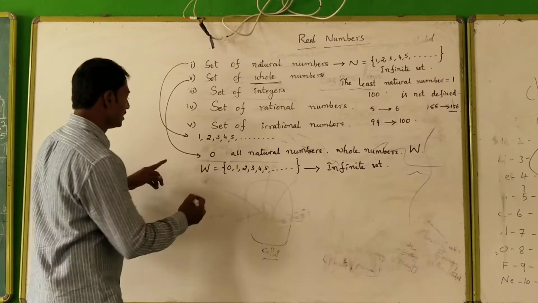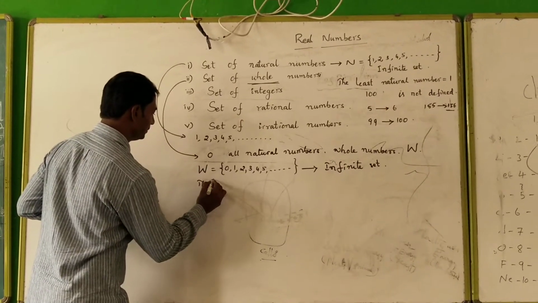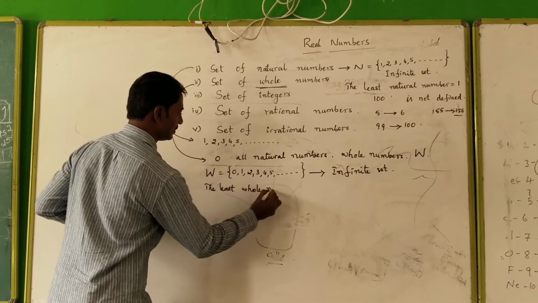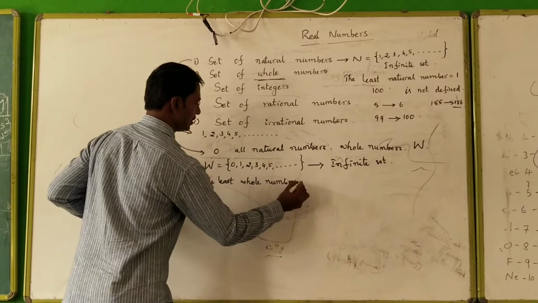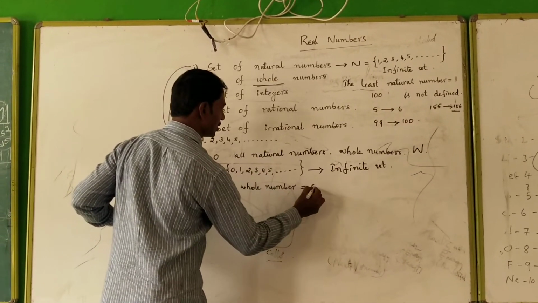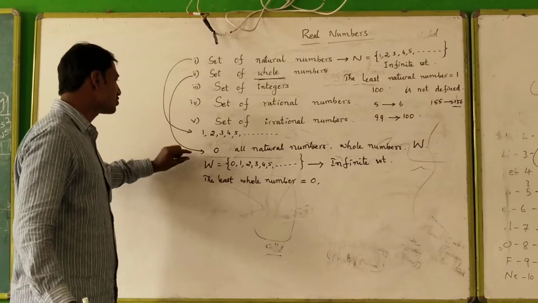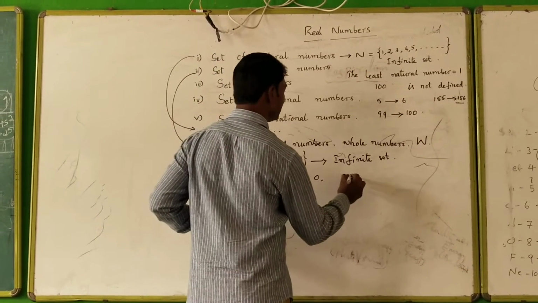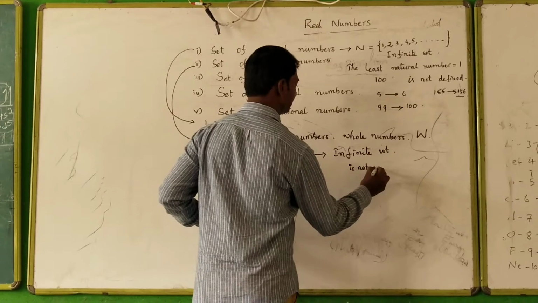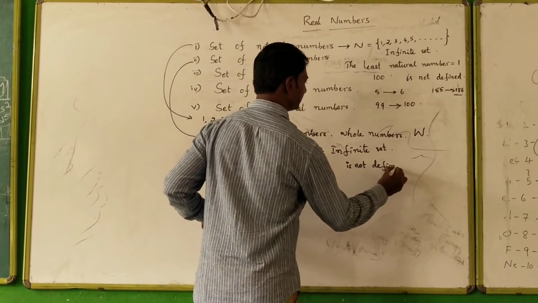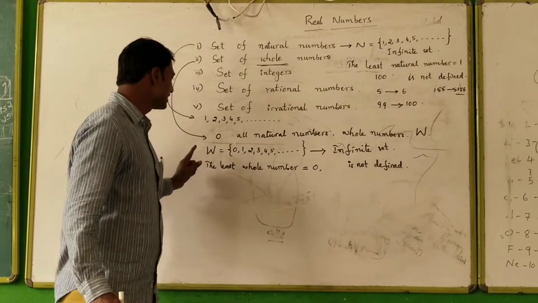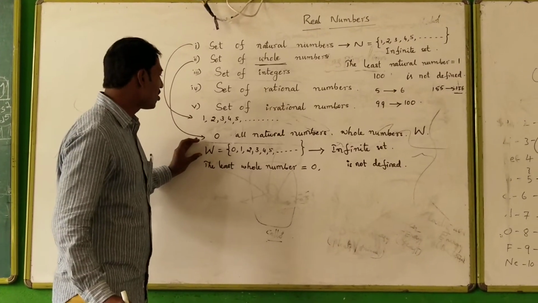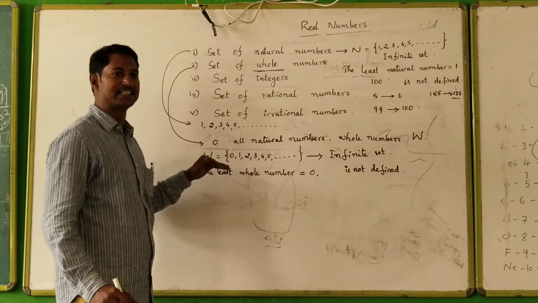Here the least whole number is equal to 0. The largest whole number in the set of whole numbers is not defined, since it is an infinite set. Here successor of every whole number is defined.